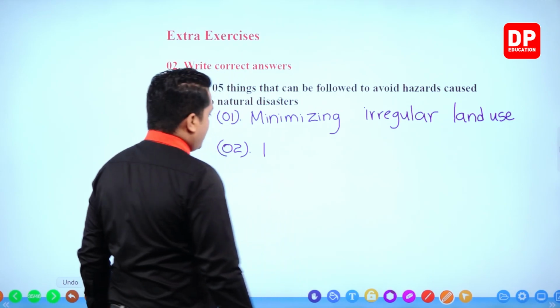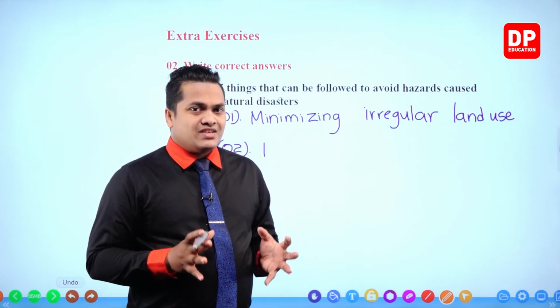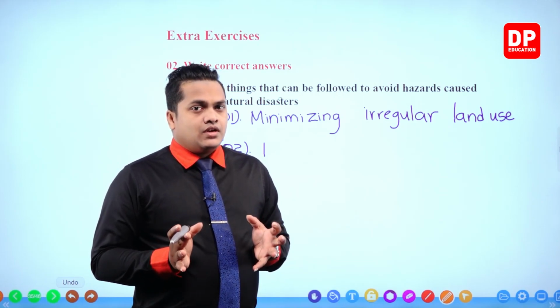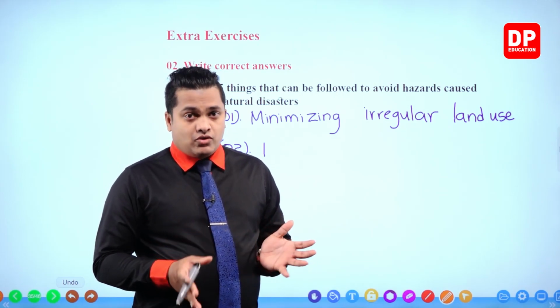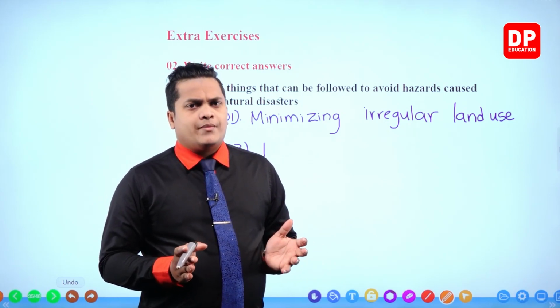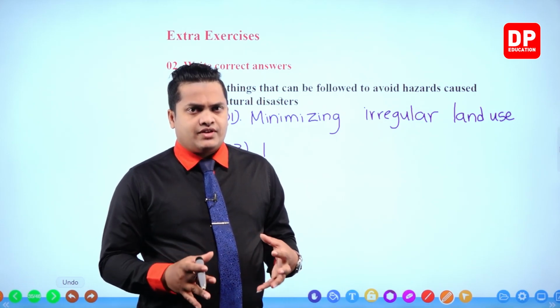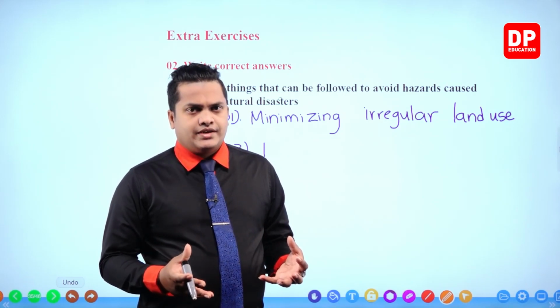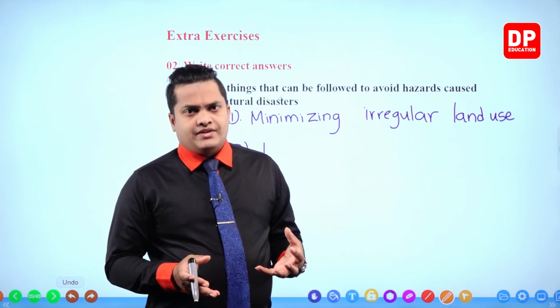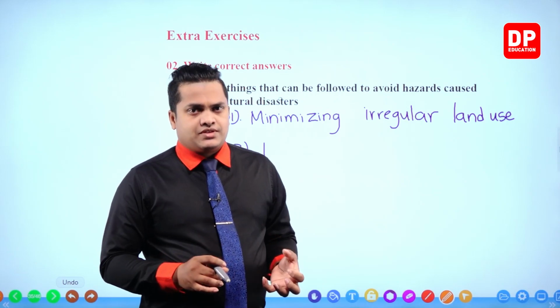Other than that, we'll write down a good answer. Now it's important to minimize the release of gases, especially greenhouse gases like carbon dioxide. You know that a huge amount of carbon dioxide is getting expelled from the vehicles and the factories and the machines that we use in our day-to-day life. So it's important to minimize the usage of those things.